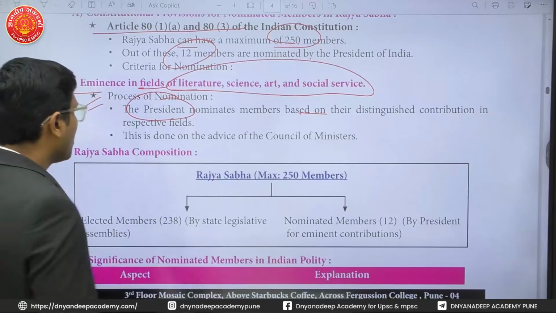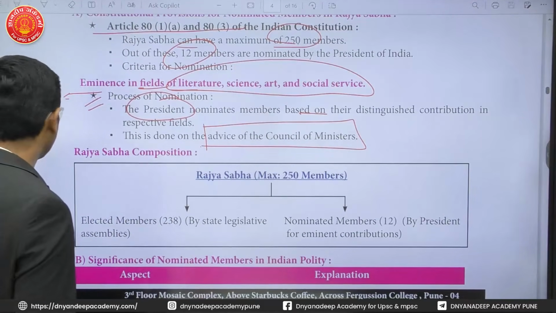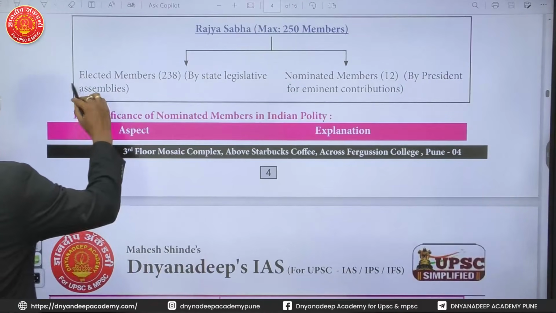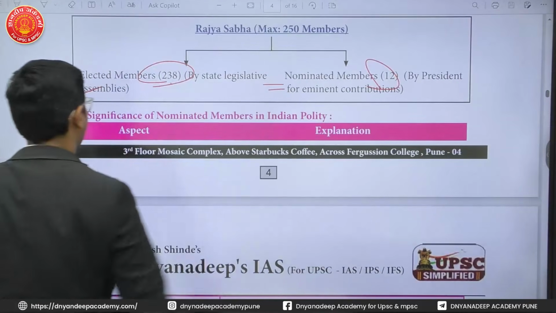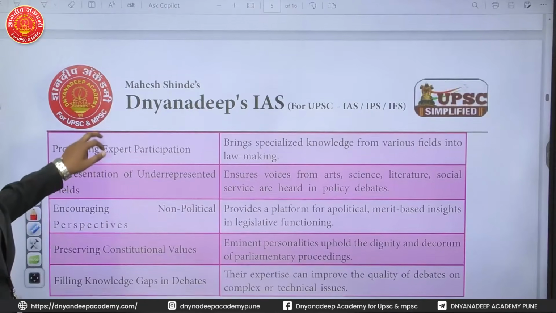And it is done on the advice of the Council of Ministers, because the president works on the advice of the Council of Ministers. Okay, that is how the Rajya Sabha composition is there. Elected members here 238, nominated members are 12 here. Then what is the significance? It is asking the significance of the nominated member.